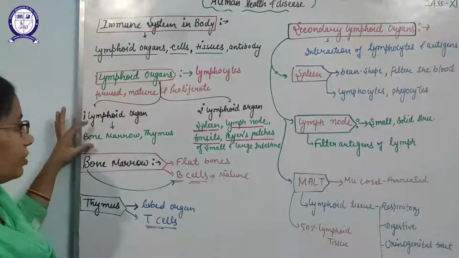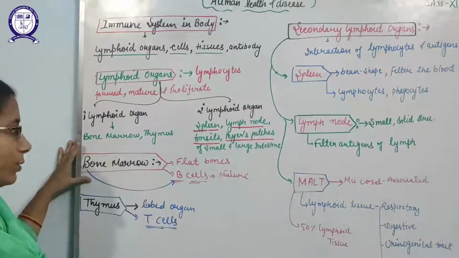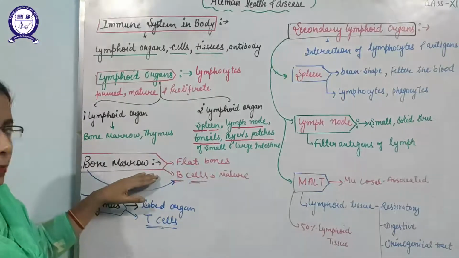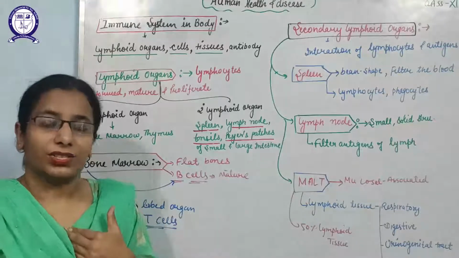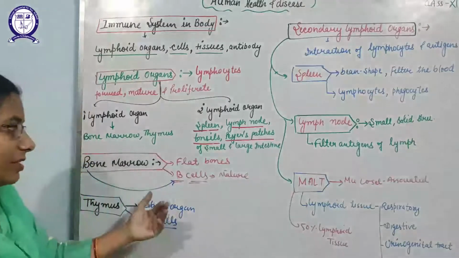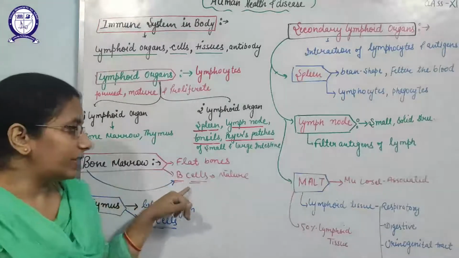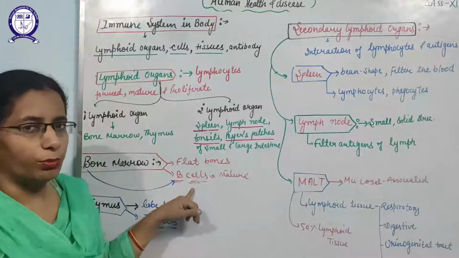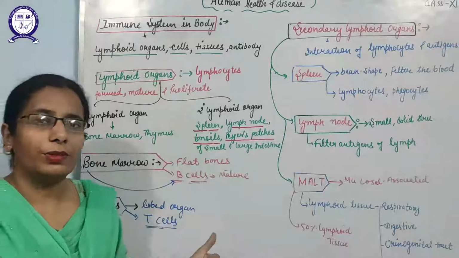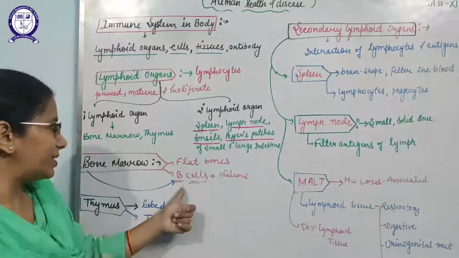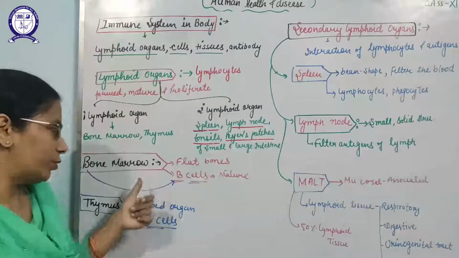Primary lymphoid organs include the bone marrow and thymus. So we will discuss these. Bone marrow is found in the flat bones, like the humerus, the sternum and the femur. Bone marrow is the site where the B cells are formed and mature also. On the basis of maturity, names have been given to the cells. So B cells are formed inside the bone marrow and mature inside the bone marrow.